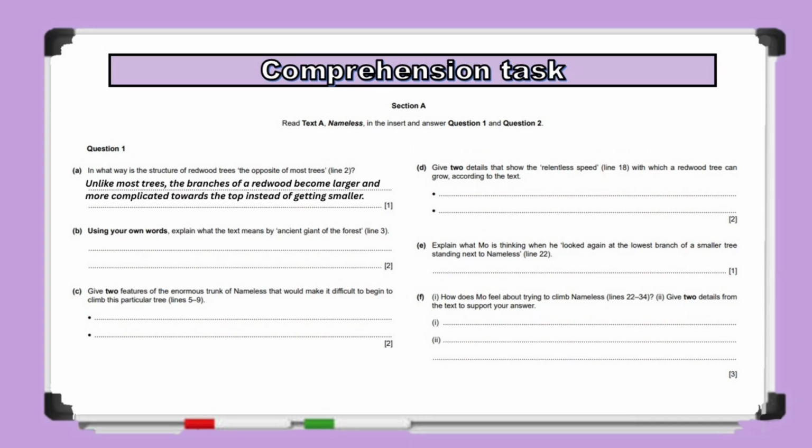Because this question is worth 2 marks, both ideas must be explained. The answer is, the tree is extremely old and exceptionally large. Here, extremely old explains ancient, while exceptionally large explains giant, so both marks are covered.